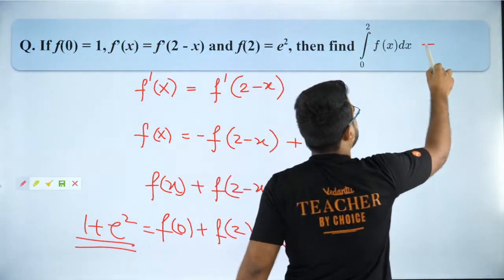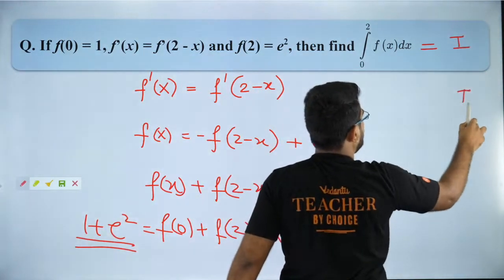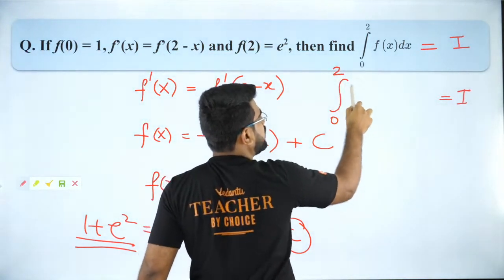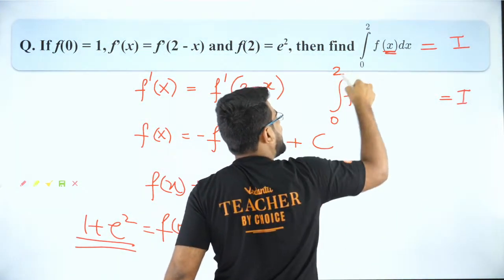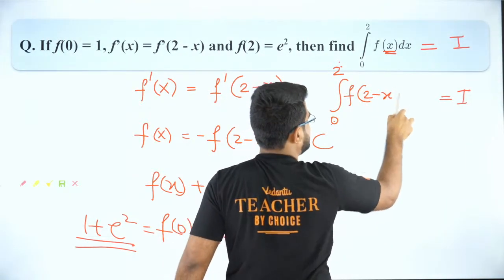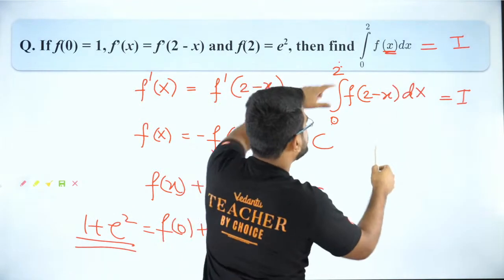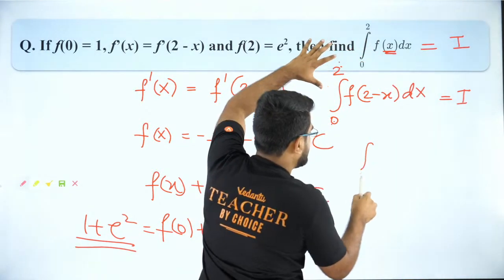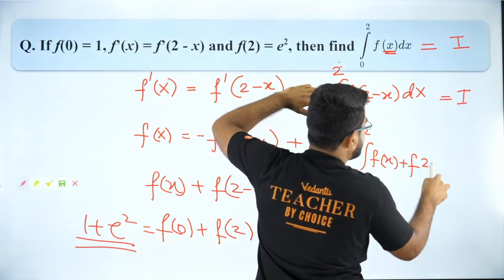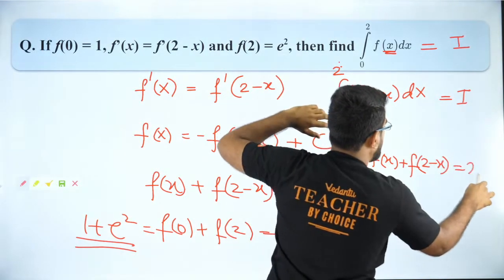So we want to find out this integral. I will use King's rule. What is King's rule? King's rule says I can have the limit to be the same, but I can change the argument as a plus b minus x. So 0 plus 2 minus x is 2 minus x dx. Now add both of them. So if I add both of them, what will I get? 0 to 2 f of x plus f of 2 minus x. And that is equal to 2i.